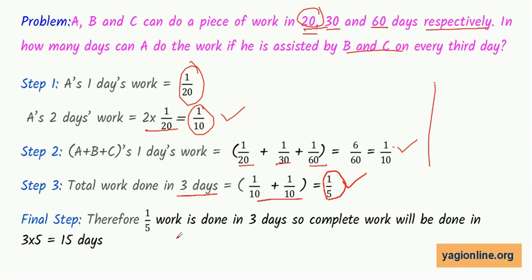So 1/5 of the work is done in 3 days. So the complete work will be done in 3 into 5, that is 15 days, because it will need 5 such cycles. 5 is the reciprocal of 1 by 5, and 1 cycle is of 3 days. So the total number of days is 3 into 5, that is 15 days.